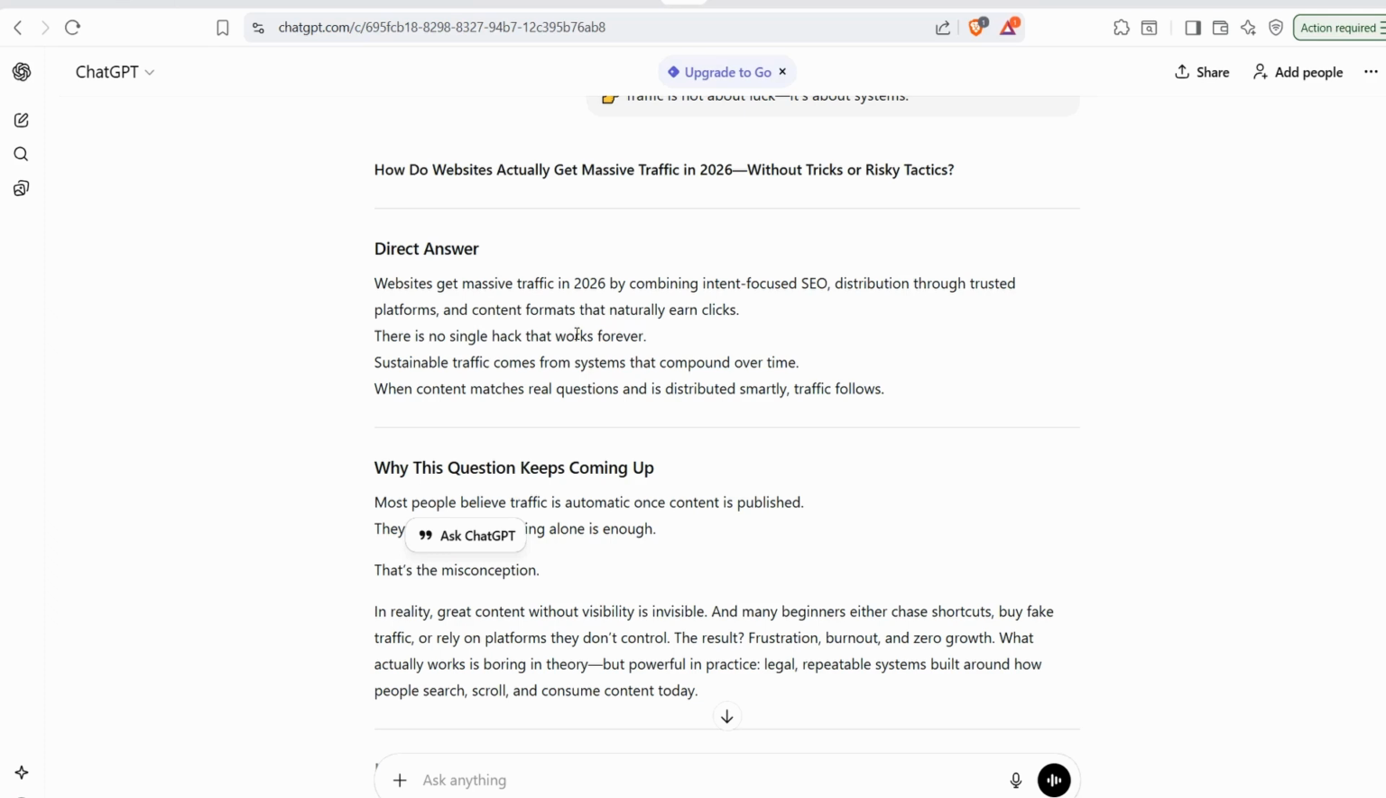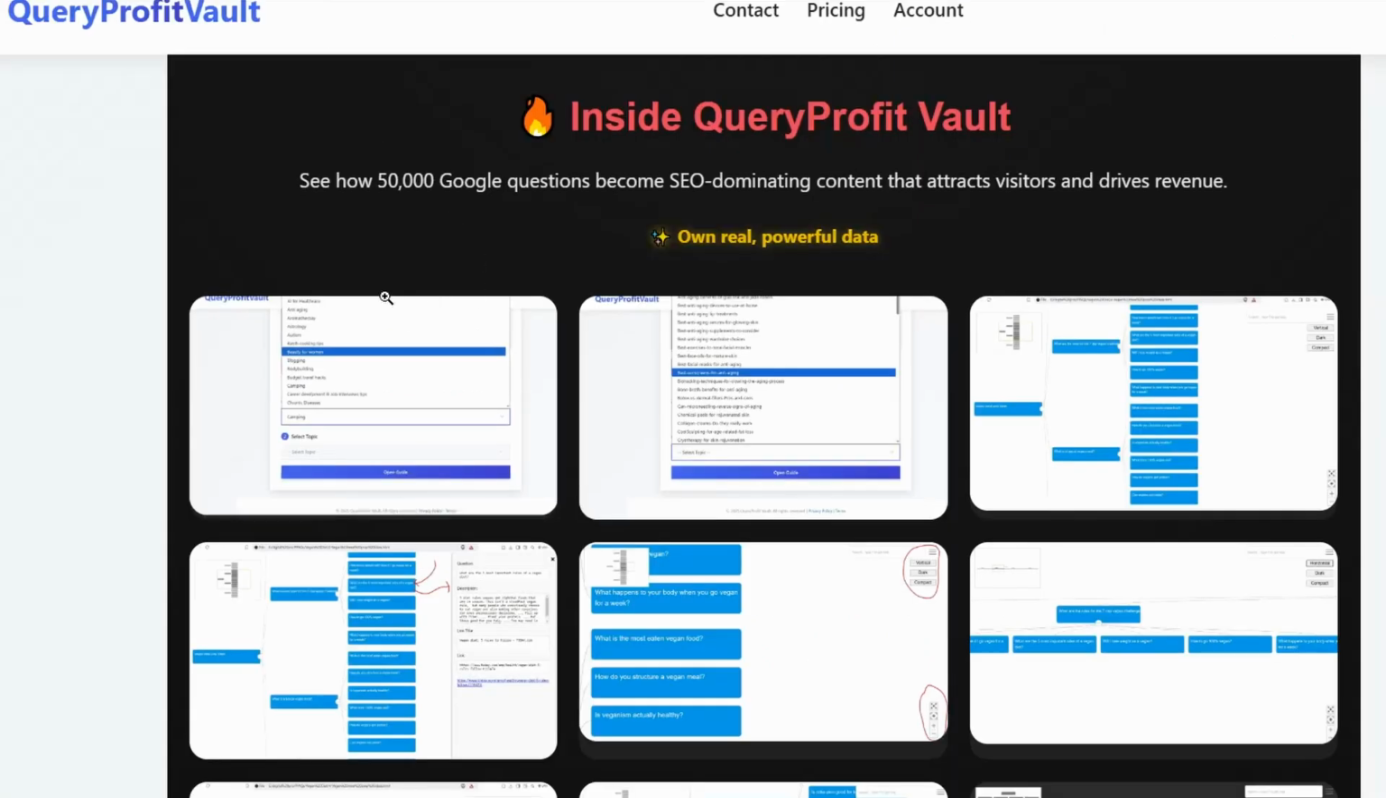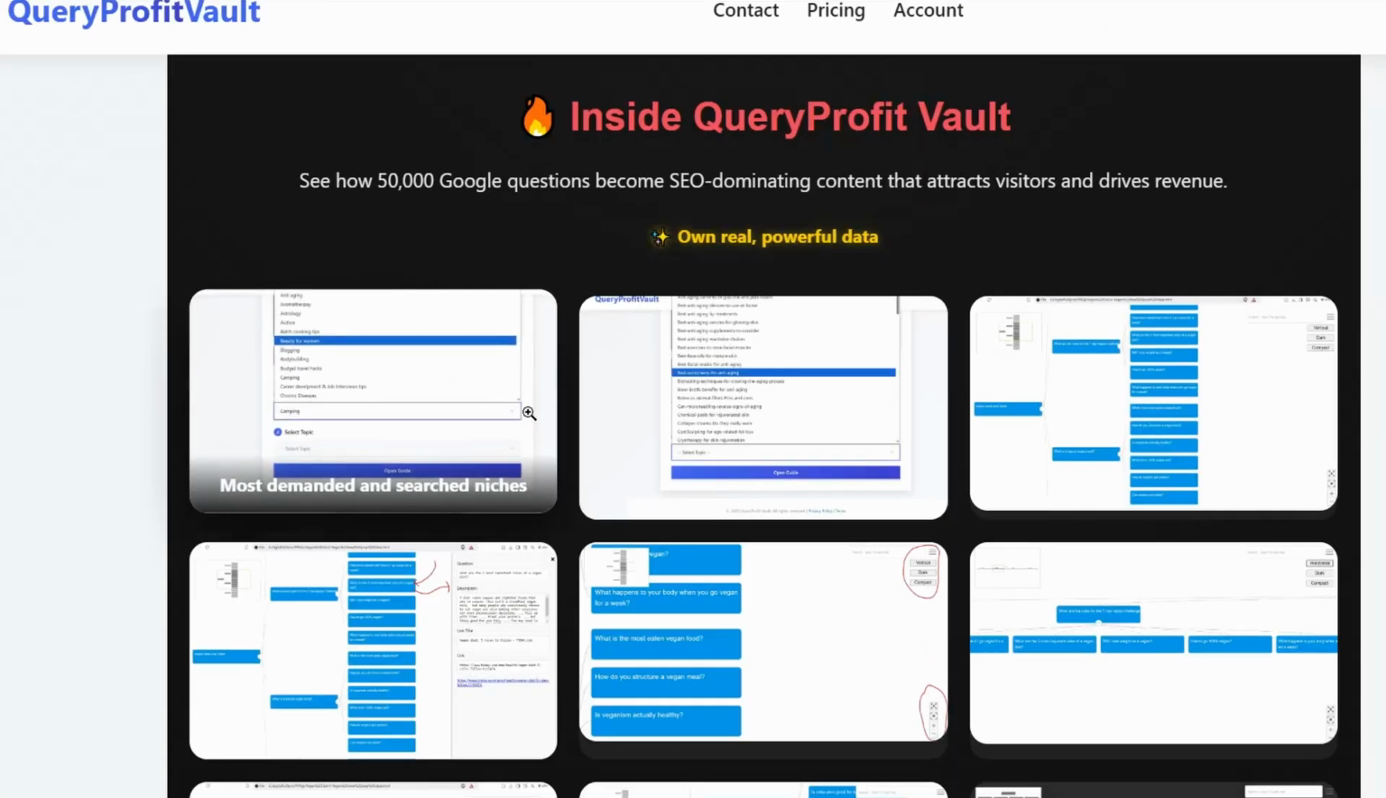And the second tool for sure is this amazing option that is Query Profit Vault. Of course, it's based on the Google People Also Ask questions. Here, your article is based on the real user intent of those who search for great answers to solve their problems and their queries. So you've got to depend on the people also ask questions.